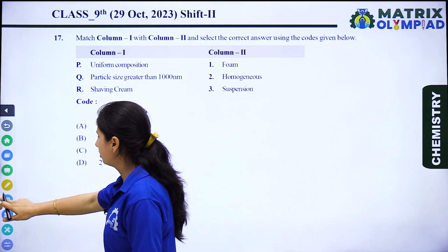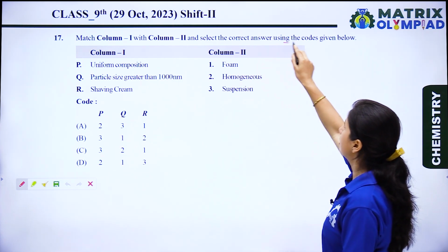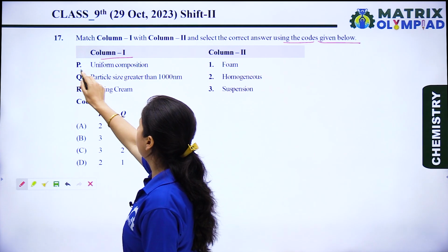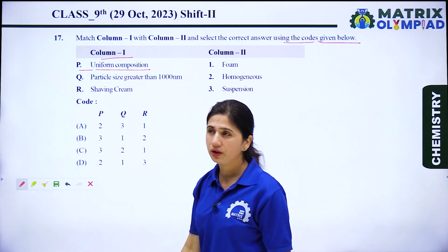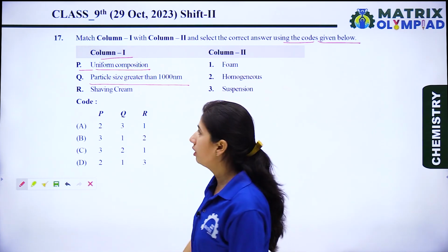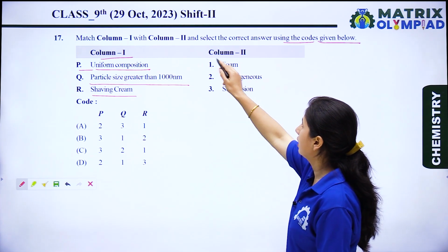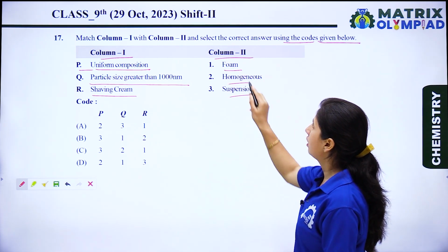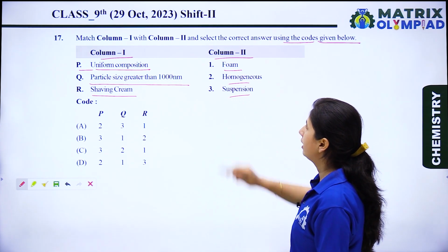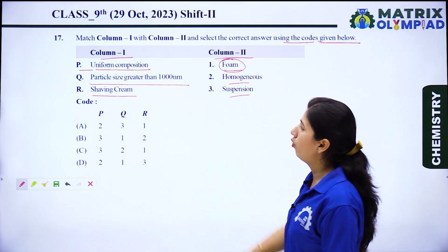Now let's see the next question. Match column first with column second and select the correct answer using the codes given below. In column first, P is uniform composition, Q is particle size greater than 1000 nanometer, and R is shaving cream. And in column second, there are three different phases: first is foam, second is homogeneous, and third is suspension.